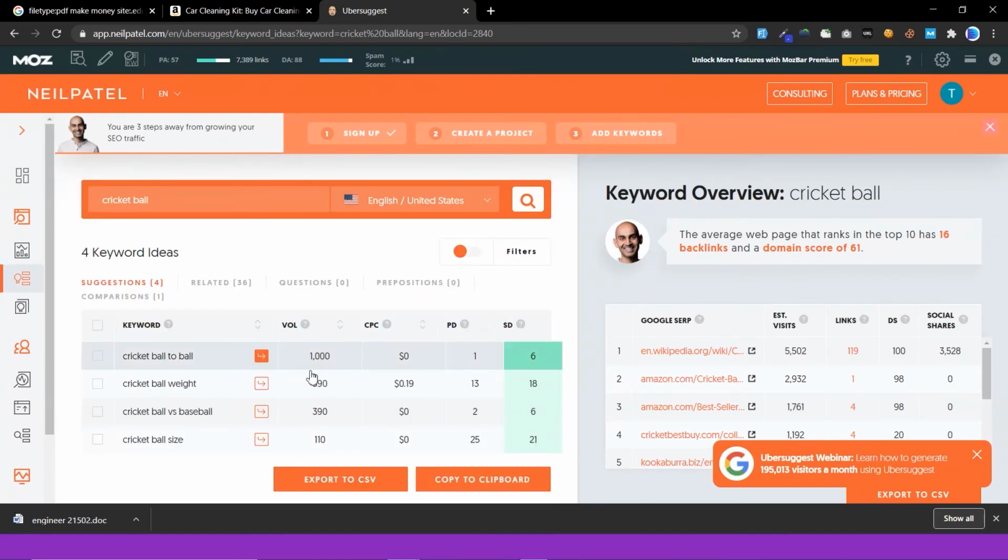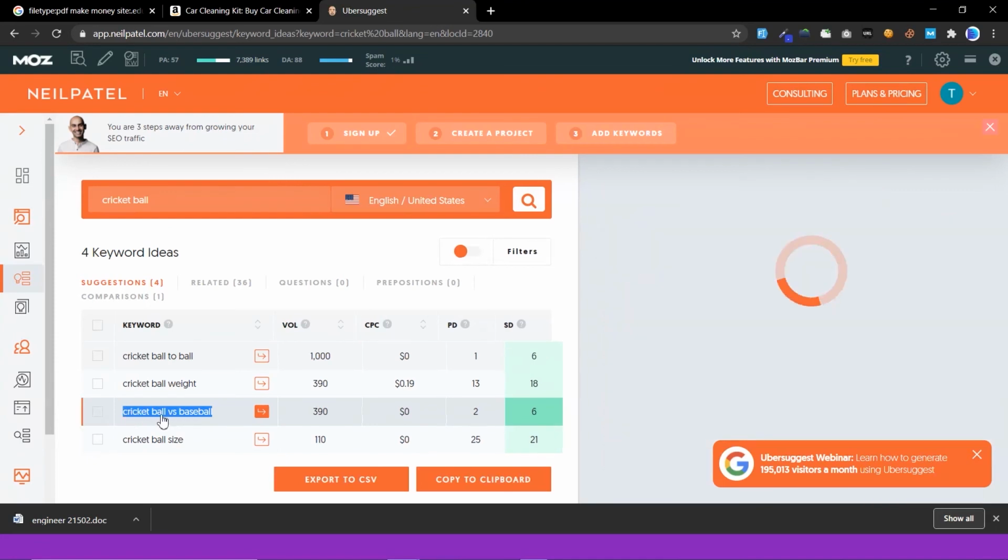Okay, here you got 4 keywords that are now very easy to target. See, the volume of the keywords is 1000 and 390, 390, 390. Now I am going to select this keyword, "cricket ball vest," and I am going to search it in Google.